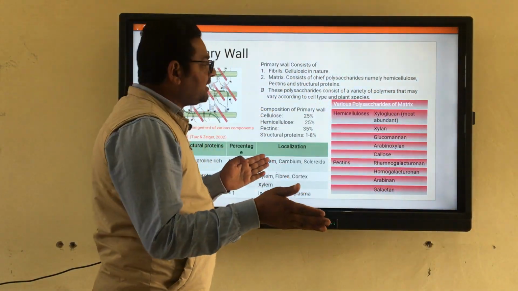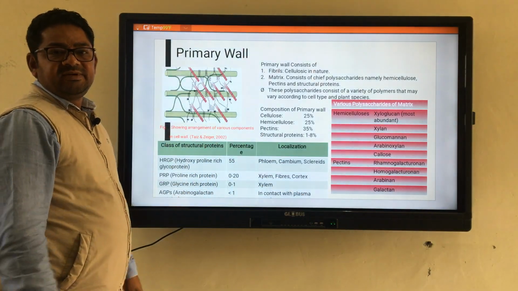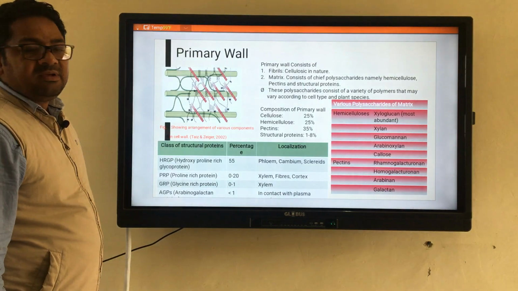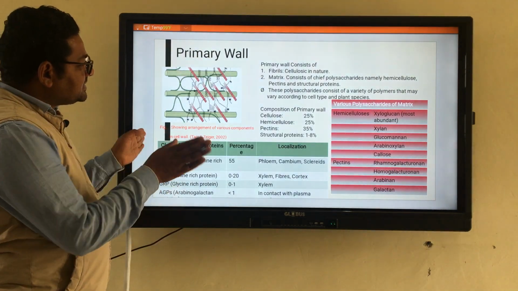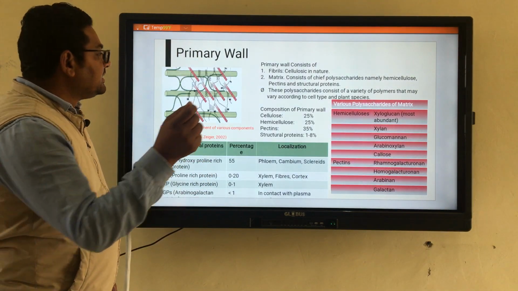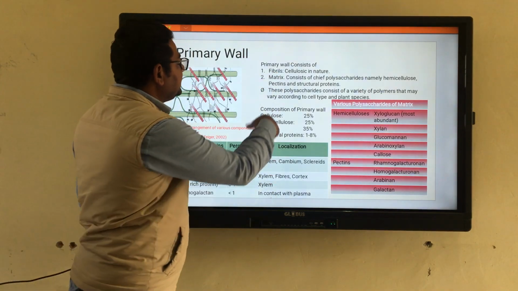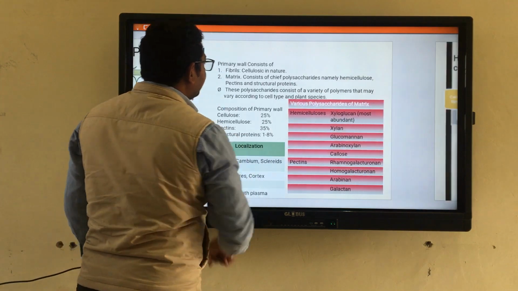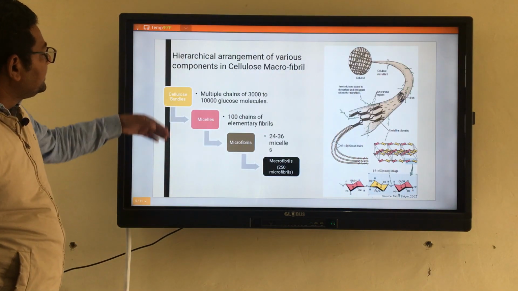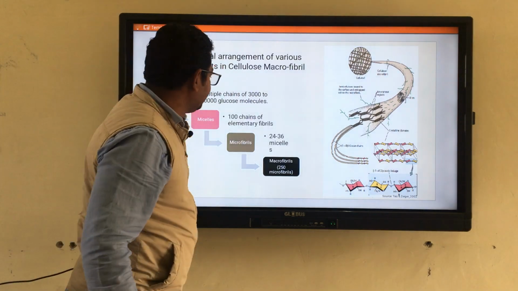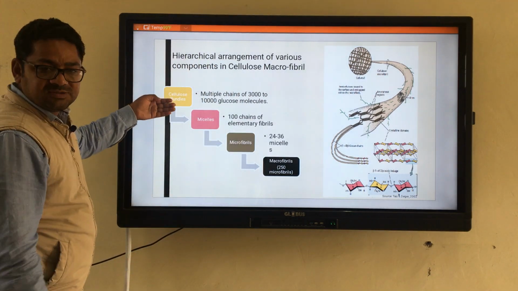When we see the molecular arrangement, or the electron microscopic structure of this cell wall, we can see a crystalline structure that consists of fibrils. These fibrils are arranged in a hierarchical manner. They are arranged in cellulose bundles.